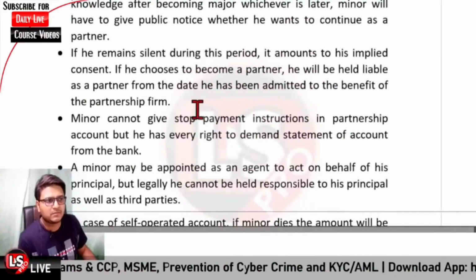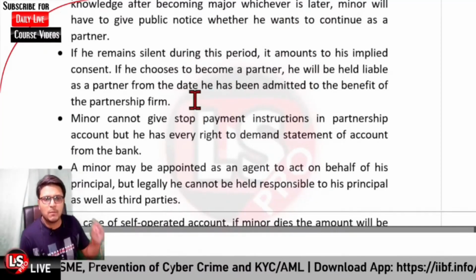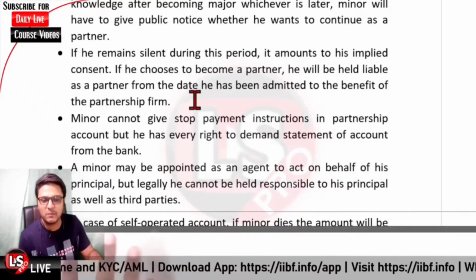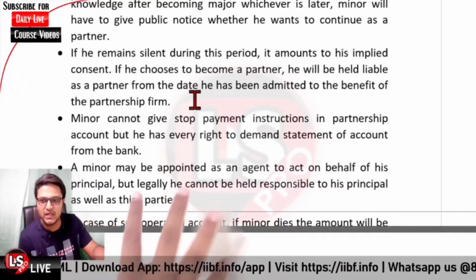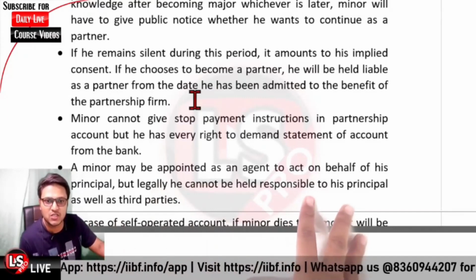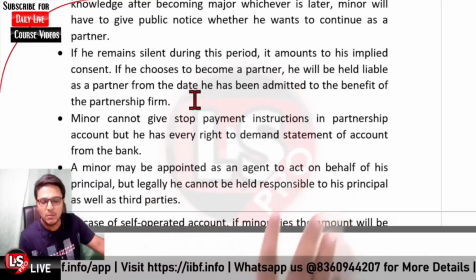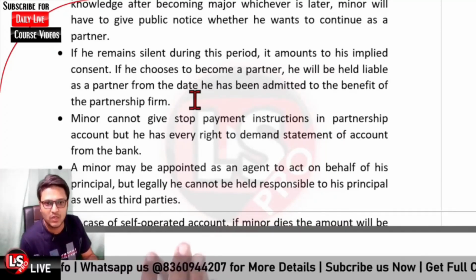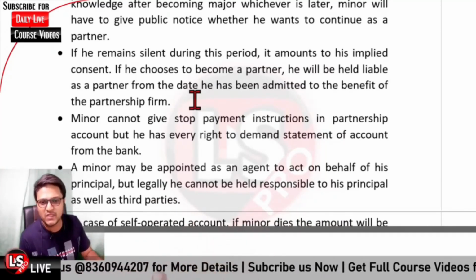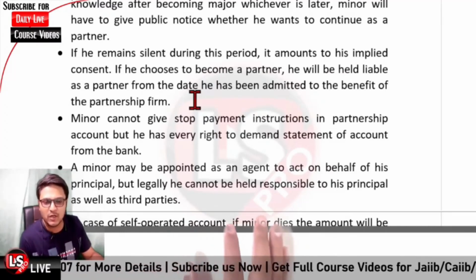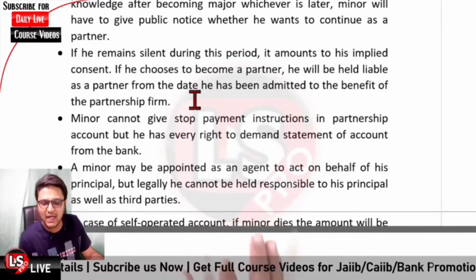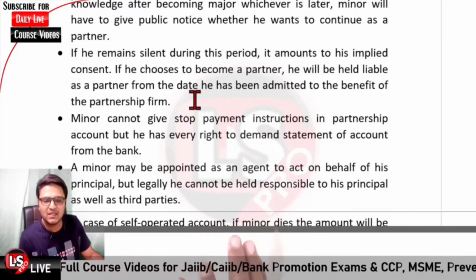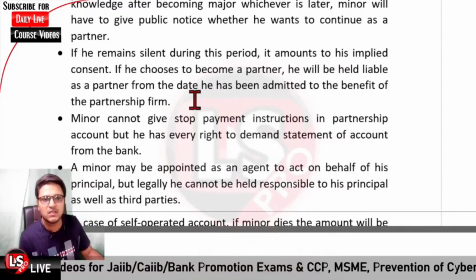Then it is regarding the point that a minor cannot give stop payment instructions in the partnership account. So if a minor is admissible to the profits of the partnership firm, he cannot countermand the cheque, he cannot give stop payment instructions on a partnership account, but he has every right to demand the statements of the account. If he visits the bank and asks for the account statement of the partnership firm, then after verifying the identity of the minor, the bank has the obligation to give the statement of the account.